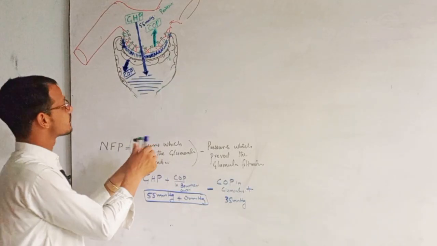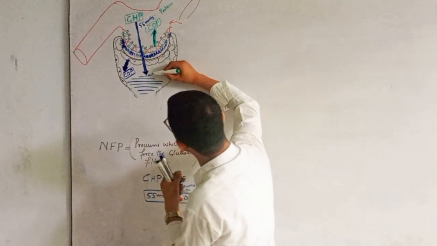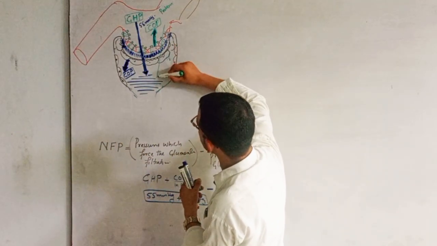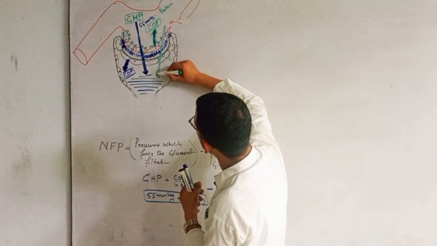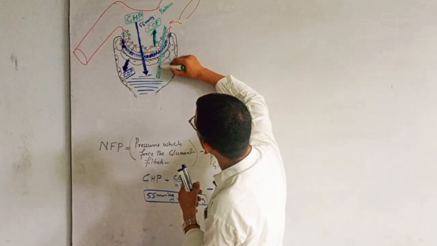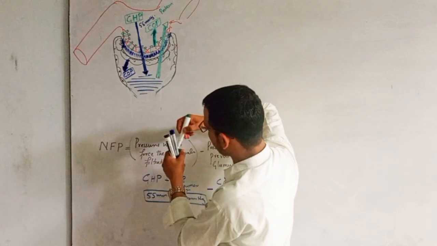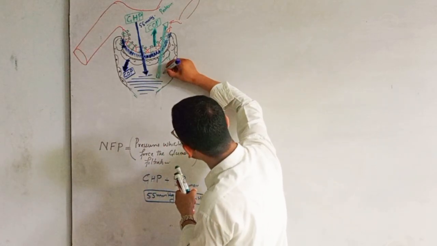So this water is responsible for preventing the glomerular filtration, and this pressure is called capsular hydrostatic pressure.